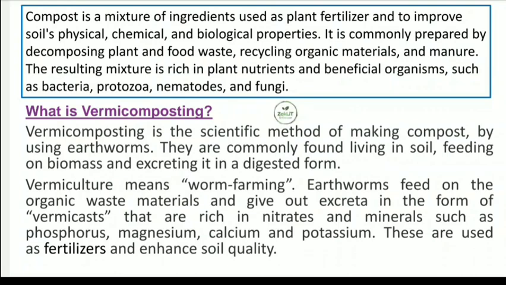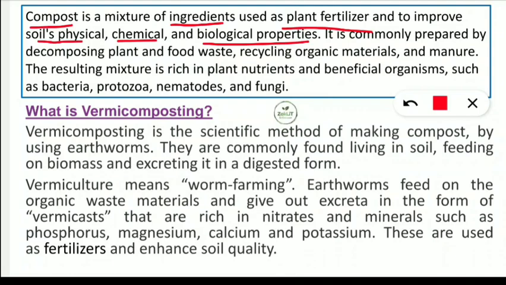Here I will tell you the important points to note down. First of all, what is composting, then we will come to vermicomposting. Compost is a mixture of ingredients, as you can say raw material, used as fertilizer for plants, which are not chemicals but organic, and they help to improve the soil's physical, chemical as well as biological properties.